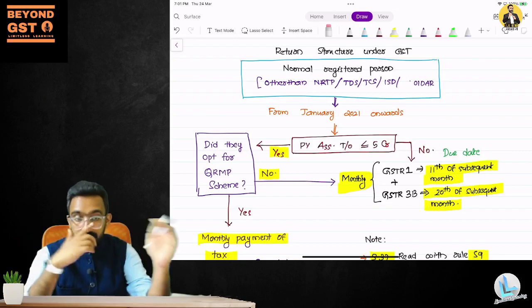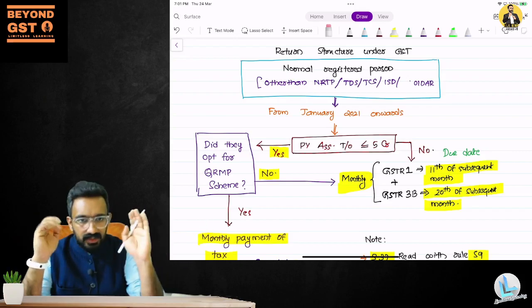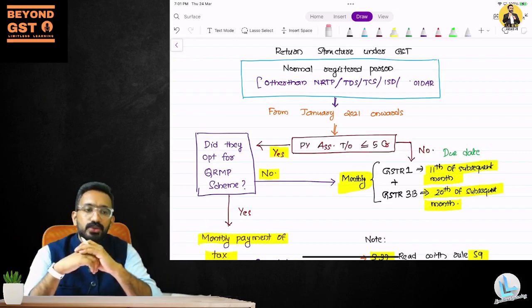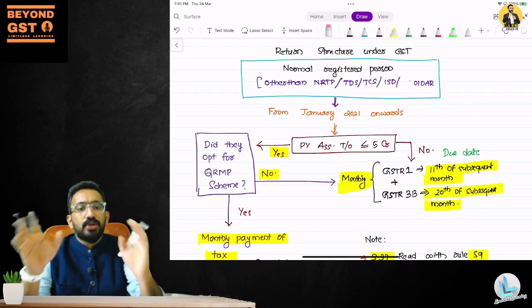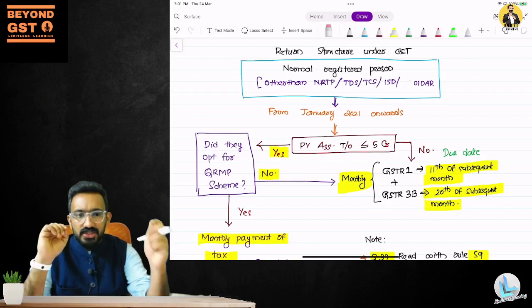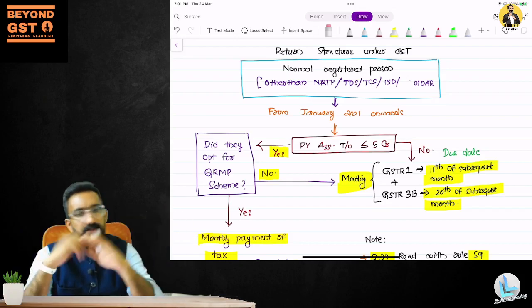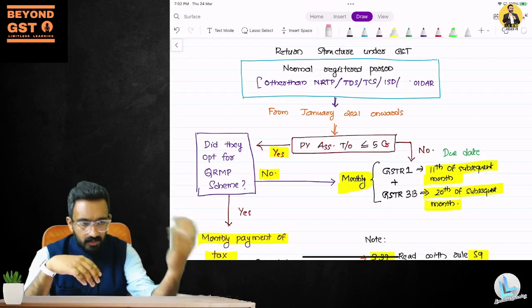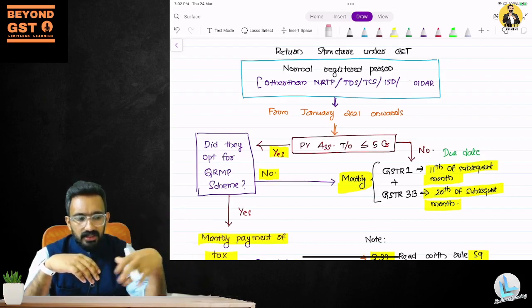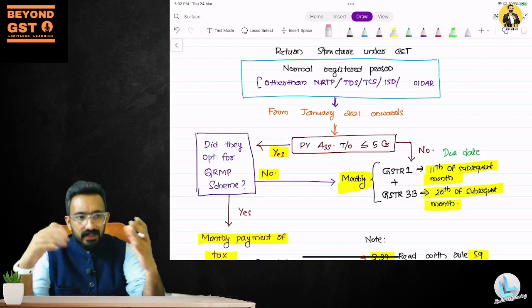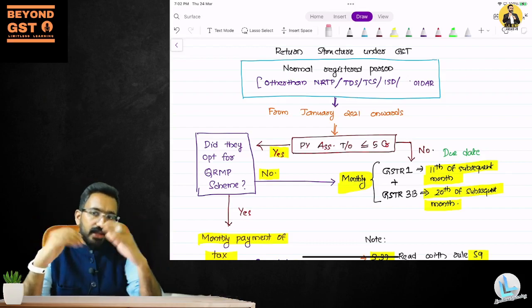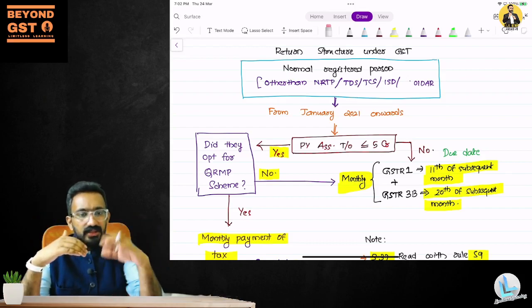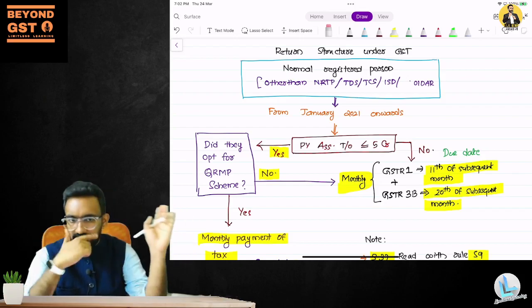So they said 11th of subsequent month, everybody has to file GSTR1. What about 3B? It is 20th of subsequent month. Normally, the date of payment of taxes is together with 3B, which is 20th of subsequent month. So on the 11th, I upload my outward supply. Then whatever 2A, 2B inward supply is available, I will compute what is my ITC and find out the net liability, and then I file 3B. This is what I have to do.